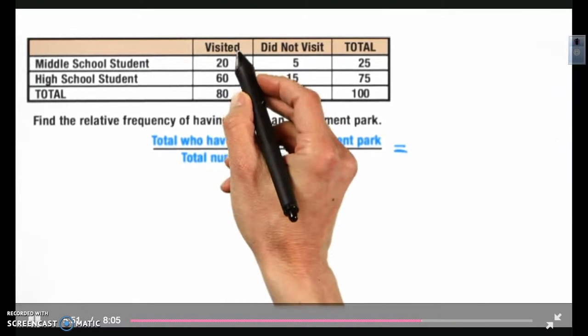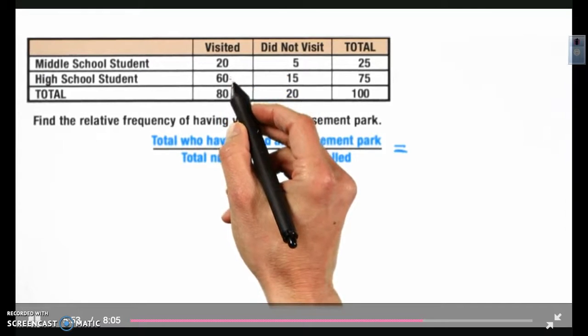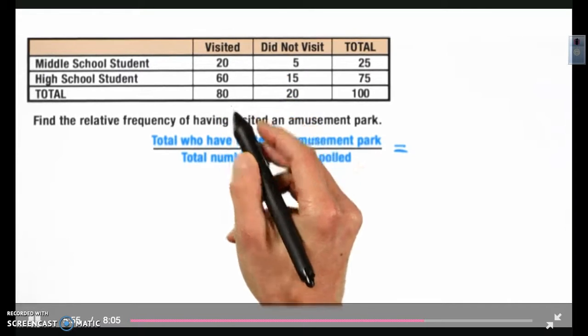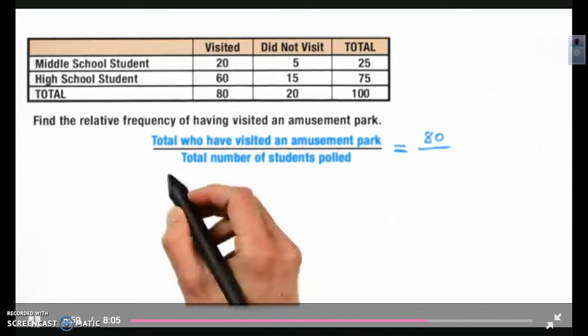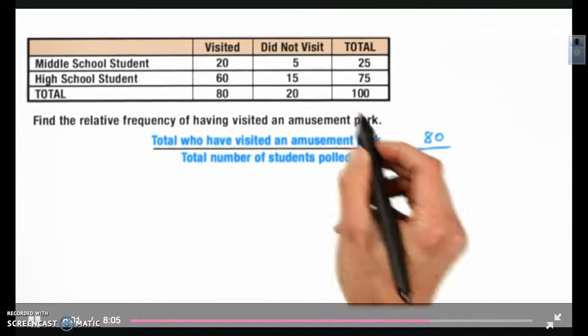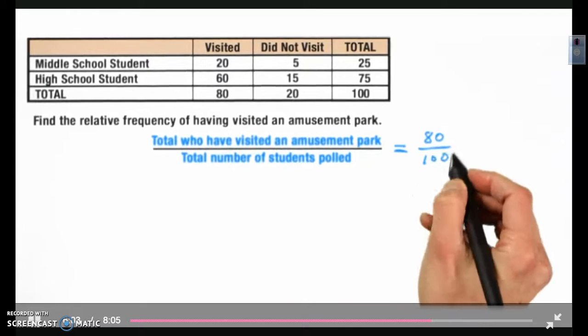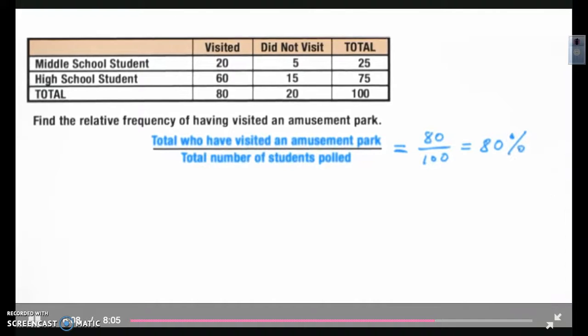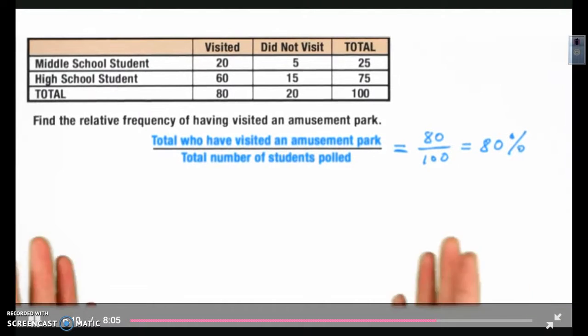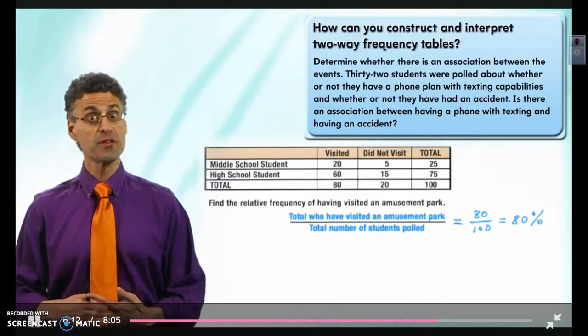Visited amusement park: 20 middle school, 60 high school, total is 80. The total number of students polled is the total of the total, which is 100. So we see 80 over 100, which is 80%. So 80% of all the students polled have visited an amusement park.